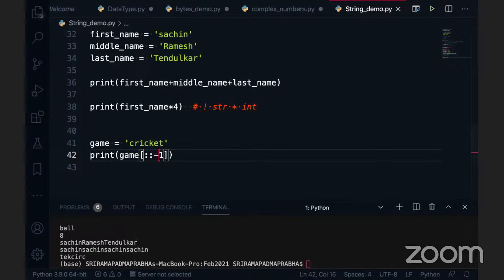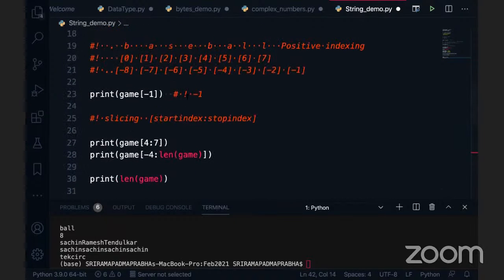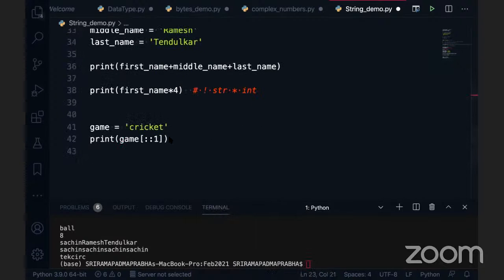What if I don't have the minus? It is not just for reversing strings that they introduced negative indexing, but the concept is that integer means always positive and negative, so indexing is always represented with integers. But as an example case, we can take reversing a string as a use case. That's how we can easily achieve it. But reversing a string can be done in n number of ways. Not only this way, we can use the for loop, map reduce filter, or lambda expressions. So many ways. It's up to you how you define it. But this is the shortest code where we can reverse a string in Python.